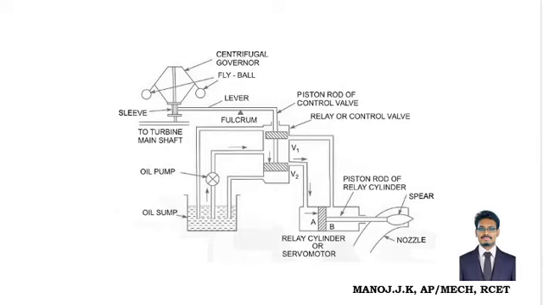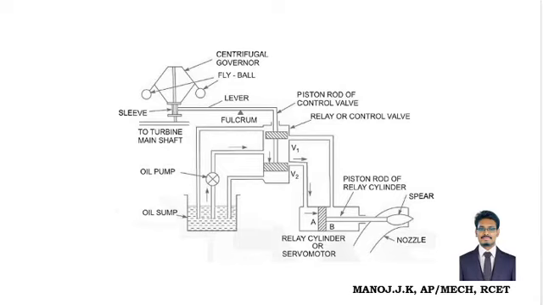There is a sleeve, there is a fly ball that is a dead weight. There is a centrifugal governor, the lever, and everything is there, and the fulcrum. But instead of the valve and valve seat, there is a piston cylinder assembly, and the control of the nozzle and control of the flow rate is by the nozzle. Right? Now, when the turbine rotates, which is connected to the governor, when it rotates faster, the fly ball moves upwards. Therefore, it lifts the sleeve.